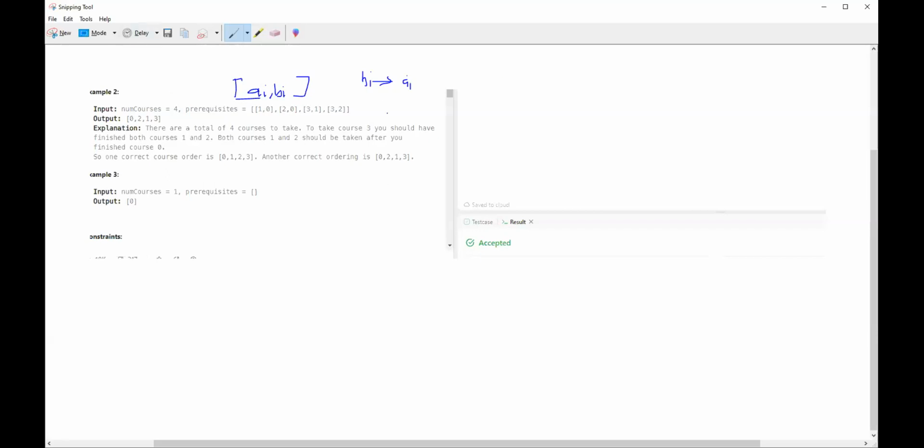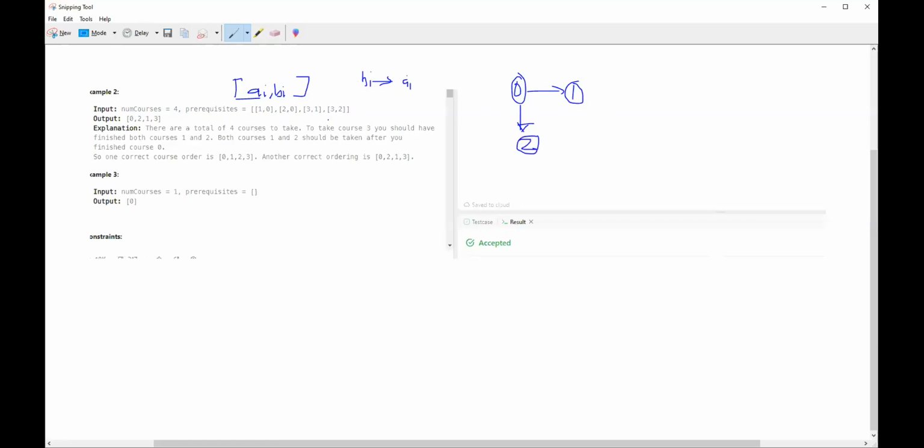So let me just use the graph, right? We have here four courses. Look at the prerequisites and notice that bi points towards ai, right? So for the first, I have 0 and 1, so course zero is going to point towards course one. So course one depends on zero, right? And then for the next one we have 2 and 0, so basically, again, zero is pointing to two.